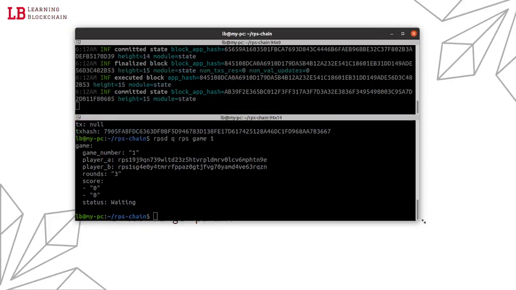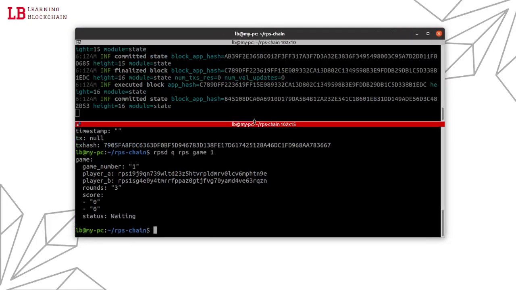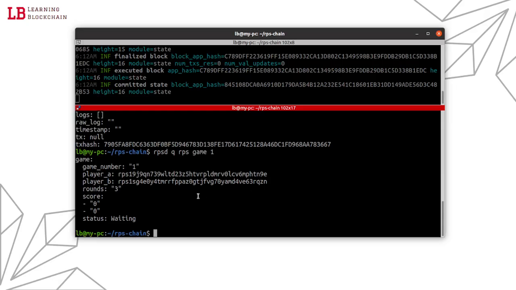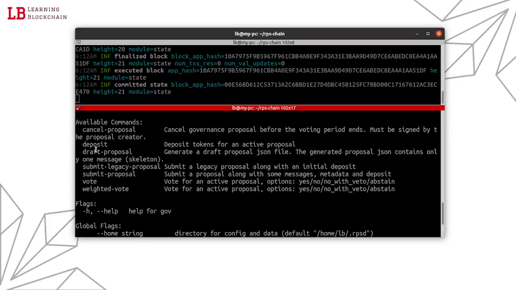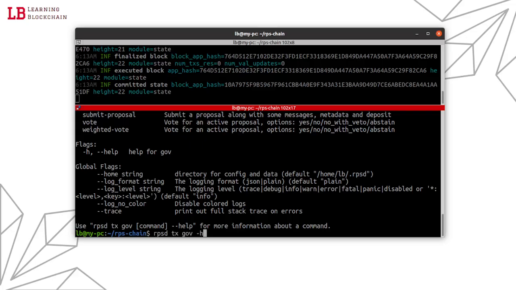So now we can upgrade our chain. To do this, we need to submit a governance proposal and then vote on it. And for that, we'll have to use the rpsd transaction gov. There's a function used to draft a proposal. So we'll draft proposal,